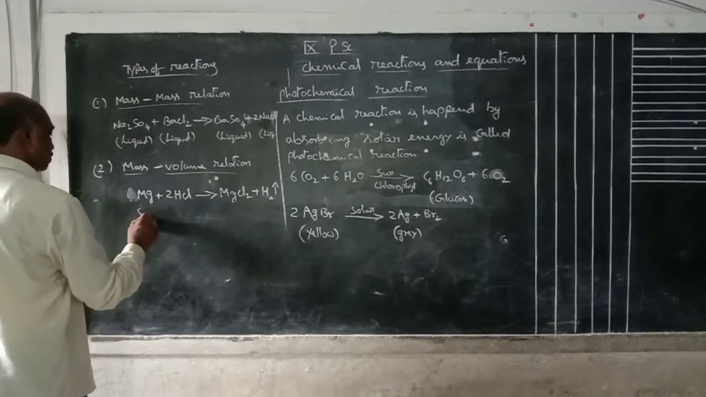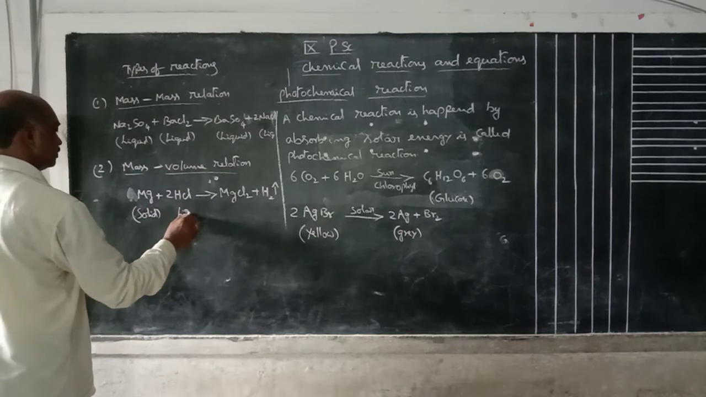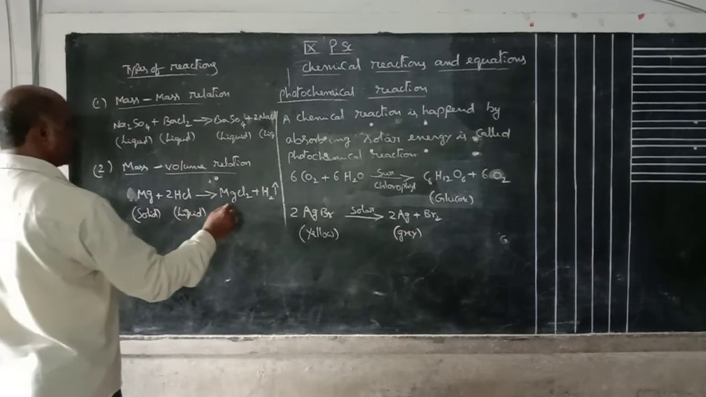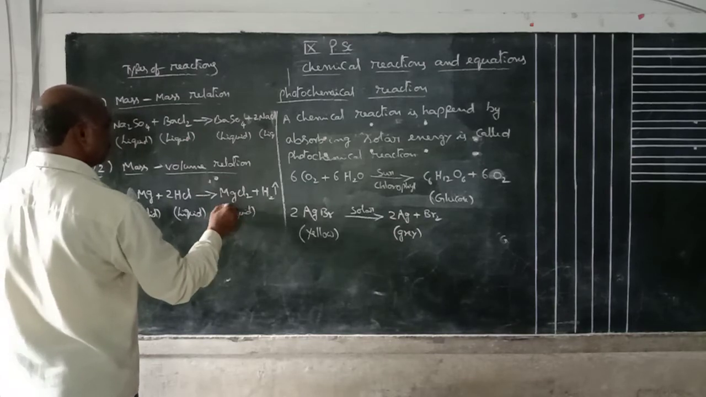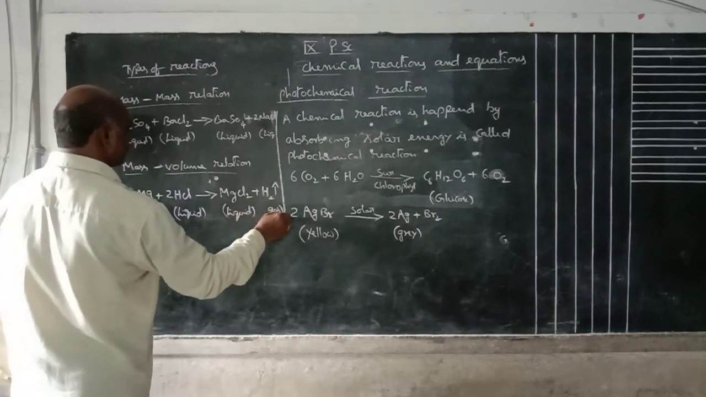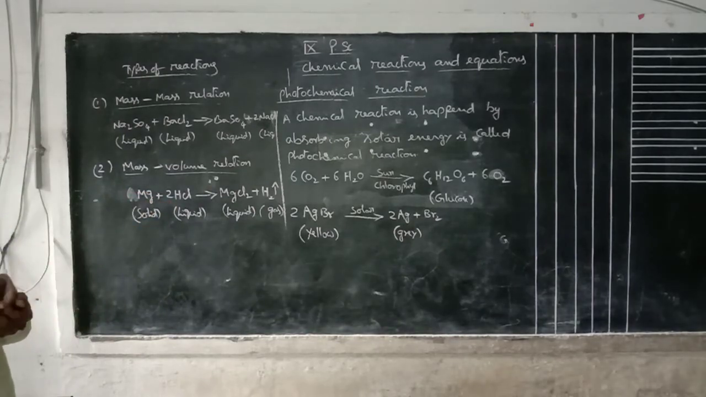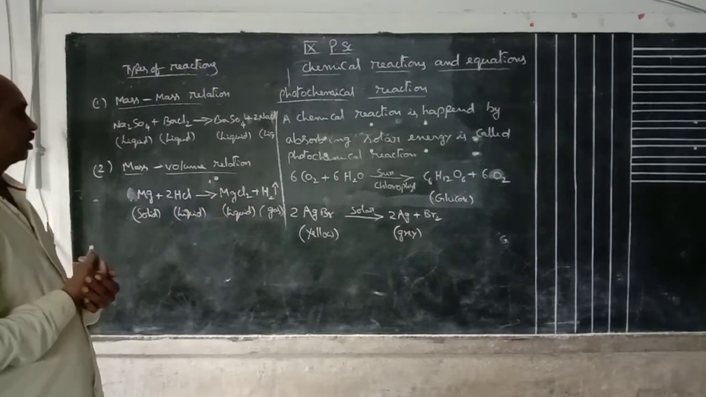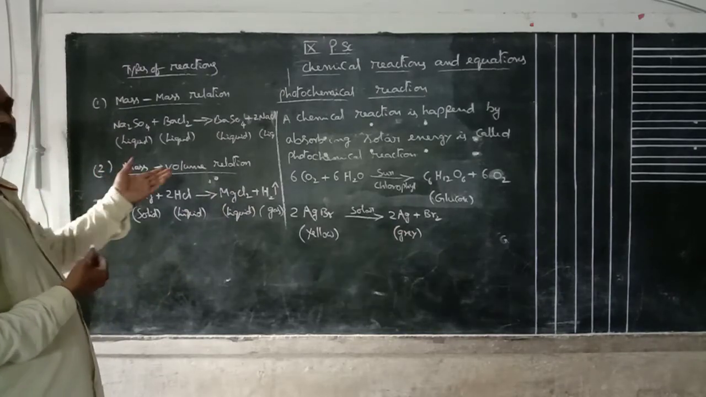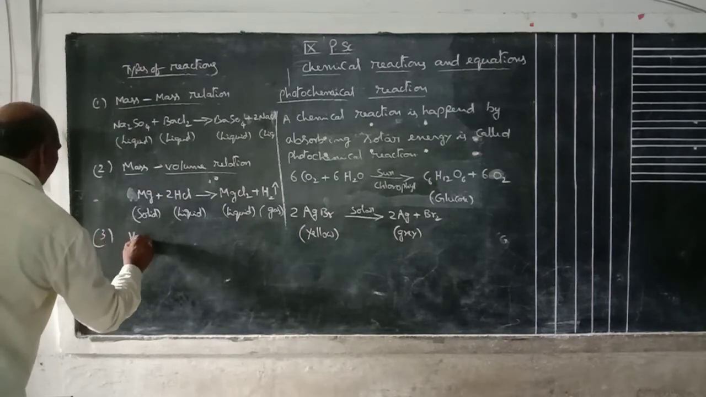Here magnesium is a solid, hydrochloric acid is a liquid, again MgCl2 is liquid. This is the gas formation. That means reactant side mass, product side mass, and there is volume. That's why it is called mass volume relation. Here third one is volume volume relation.